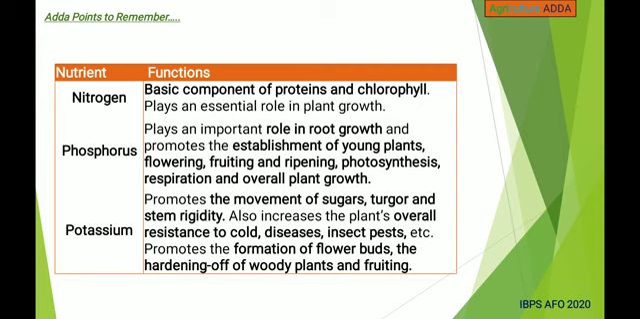And potassium promotes the movement of sugars, turgor, and stem rigidity. Overall resistance, it increases the overall resistance to cold, diseases, and insect pests. Promotes the formation of flower buds, the hardening of woody plants, and fruiting.